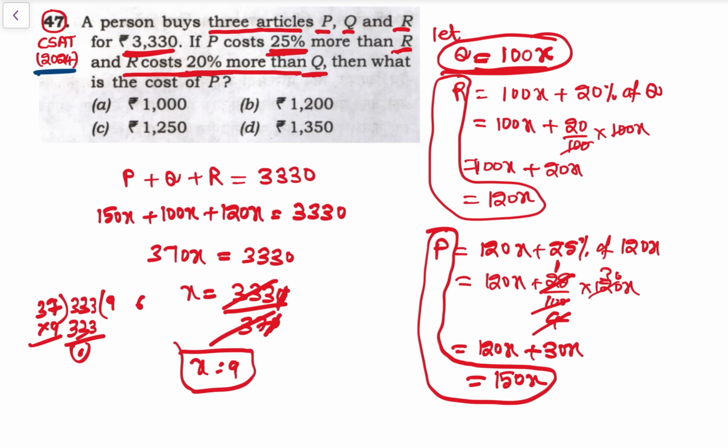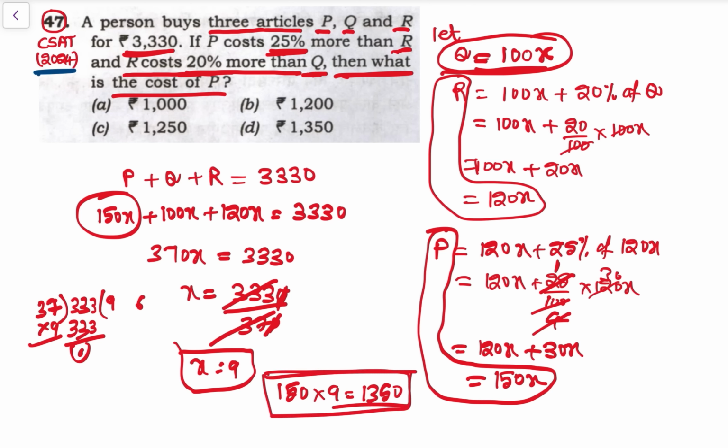जब x 9 है, then what is the cost of P? Cost of P is what? 150x. So that is 150 into x, that is 9. So 150 into 9 is how much? That is 1350. So cost of P is 1350. अगर cost of Q दिया होता 100x, that is 900. So cost of R होता 120 into 9. So we can easily find out. Okay. Now let's see next.